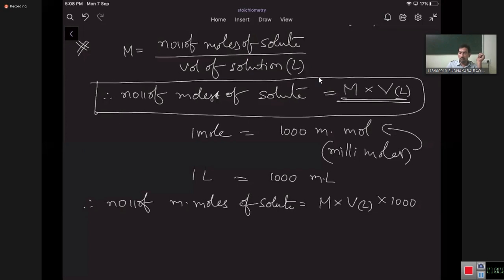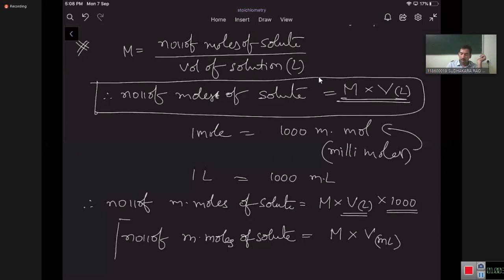Now number of millimoles of solute is equal to molarity into volume in milliliters. Are you okay with this? Because volume in liters multiplied by 1000 gives volume in milliliters.